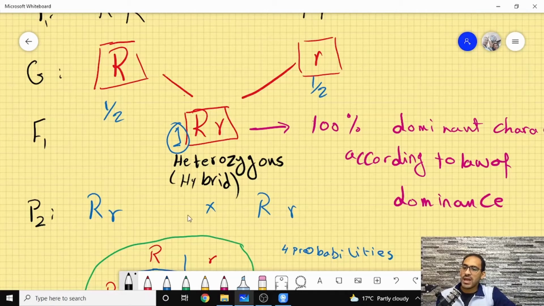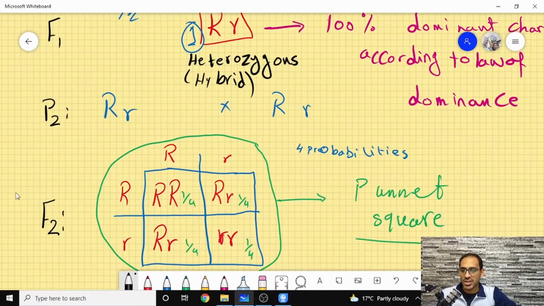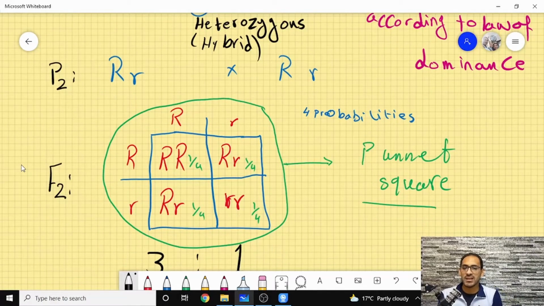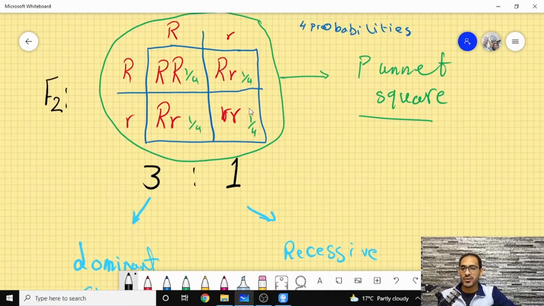So if he allowed these two heterozygous plants to self-pollinate, and by self-pollinate, it means that the pollen can move from the same flower to the female reproductive organ on the same flower. Okay, so it forms the self-pollination like that. In order to understand it, Mendel used the Punnett square to explain the probability, and he found a ratio of 3-to-1, 3 of the dominant character to 1 of the recessive character.